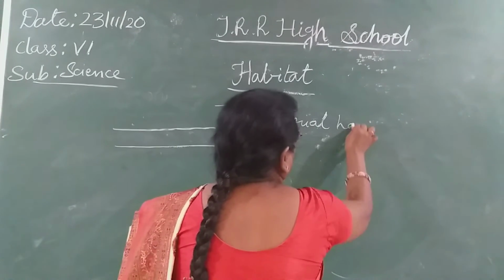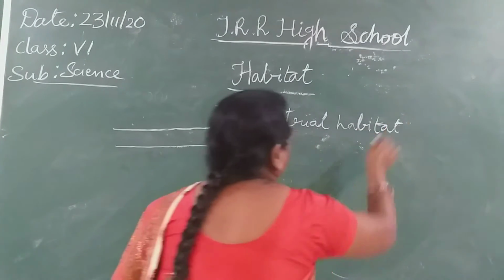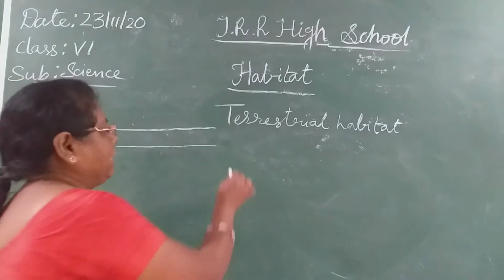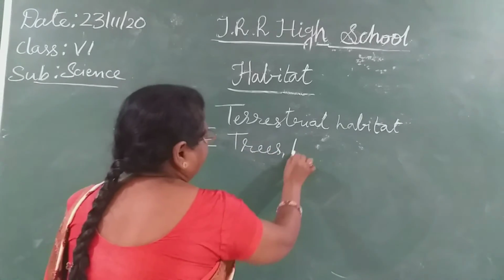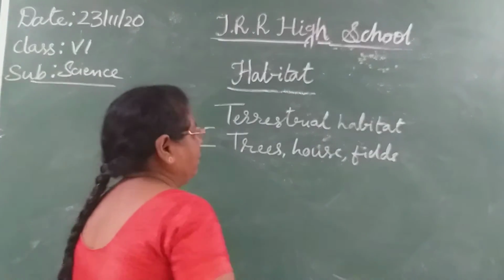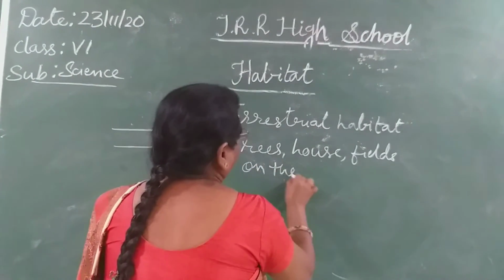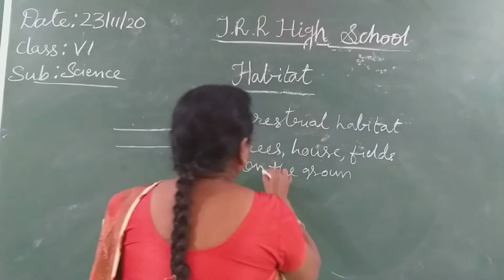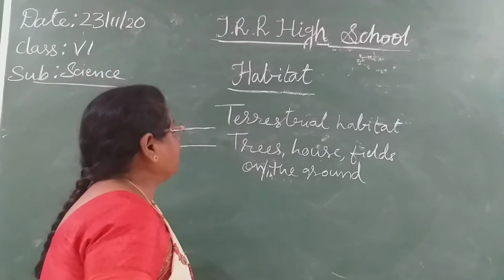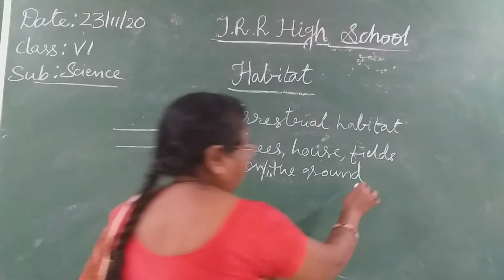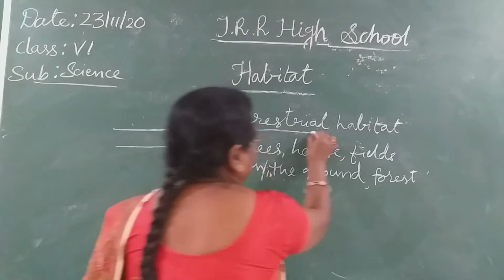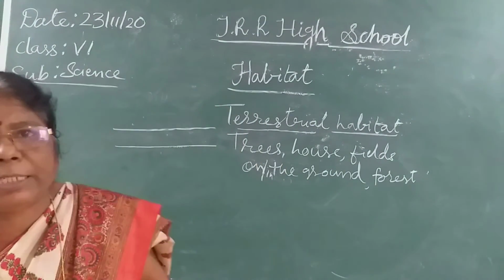Terrestrial habitat. What is a terrestrial habitat? Where will you find the organisms? They live on the trees, in the house, fields, on the land, on the ground, in the ground, on and in the ground, in the forest. This is collectively called a terrestrial habitat.